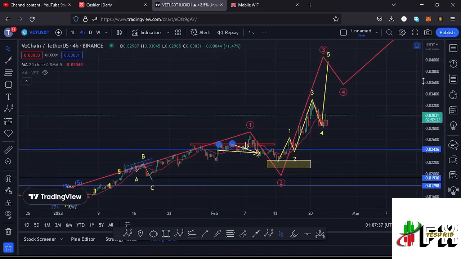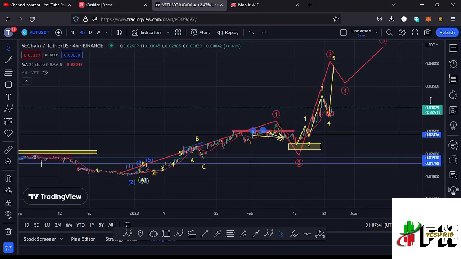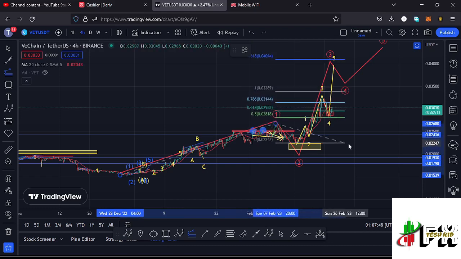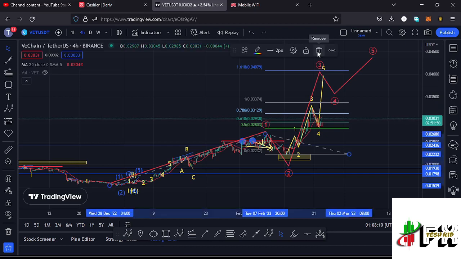And after making our low in the formation of that wave 2, whatever we expected next is the formation of that wave 3 to the upside, and sketching out minimum target areas to the upside in the formation of that wave 3 by connecting the trend based Fibonacci from the low of the first wave to the high of that wave 1, then dragging the fibs to the low of the second wave, that gives me a minimum target area to the upside in the formation of that wave 3 at the fib level 1.618, and that is at around the $0.04079 mark, and that is the minimum that I'm expecting that wave 3 to the upside to do.